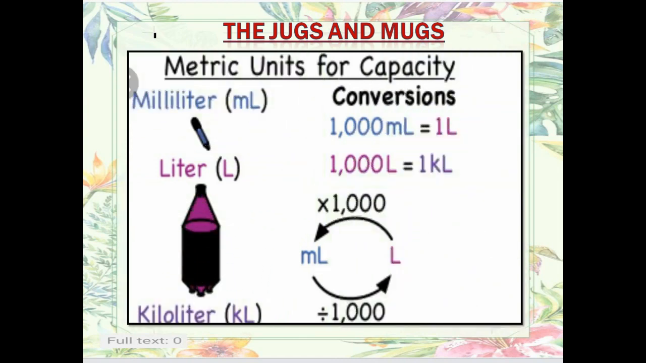Now, metric units for capacity. What units do we use for measuring capacity? Milliliter is written as ml, liter is shown as L, and kiloliter is shown as KL. Now when we convert milliliter to liter, what do we do? We divide, as shown in the figure. When we come from milliliter to liter, we divide by 1000, and from liter to milliliter, we multiply by 1000.